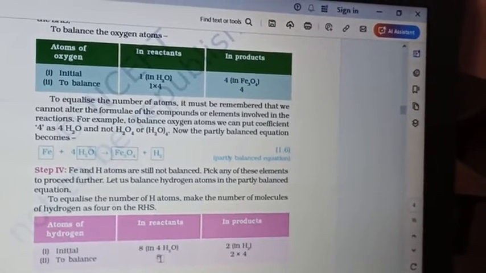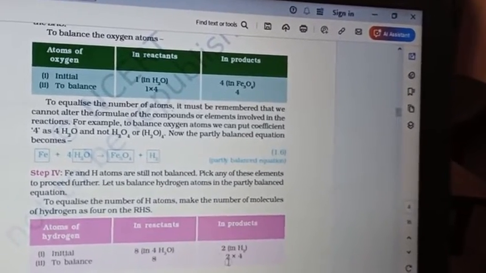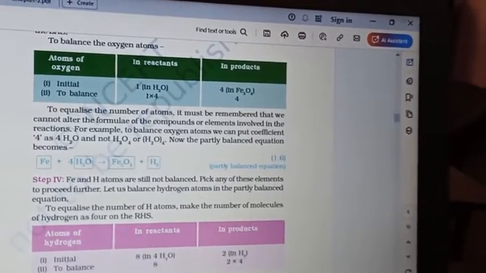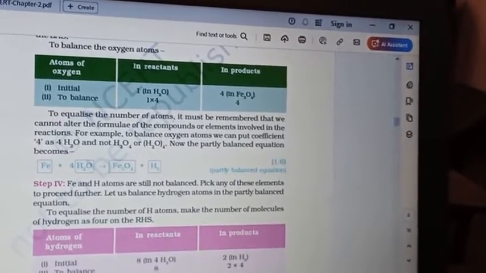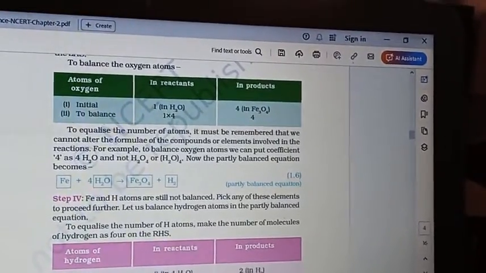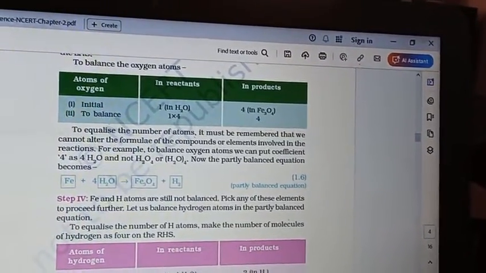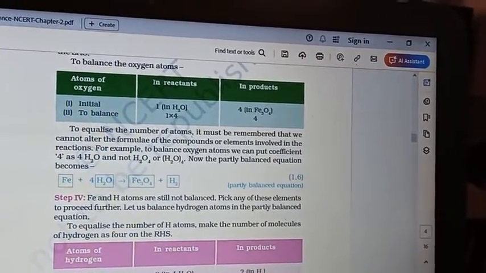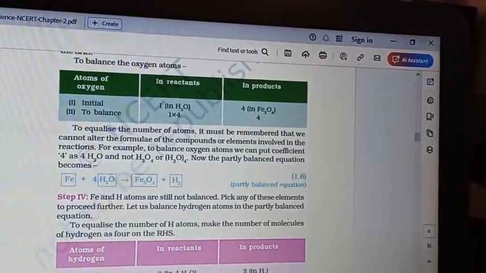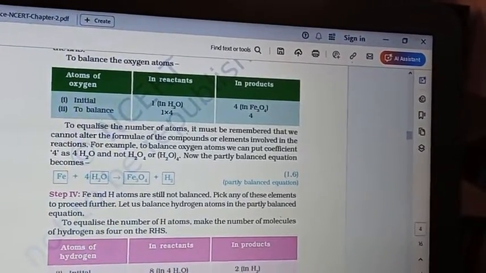Here is the 8. So here 2 atoms of H2, hence we have multiplied with 4 to become 8. Here we have multiplied with 4. Now the number of hydrogen at the reactant side is 8, and also at the product side 8. The number of oxygen, 4, is the same at the reactant side and the product side. Both are balanced.